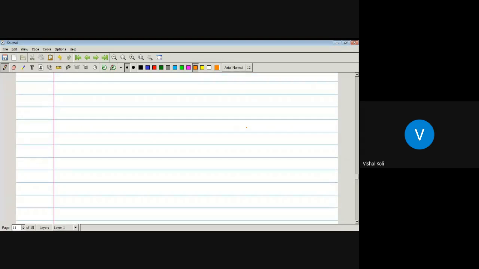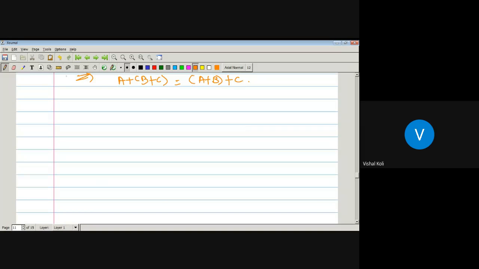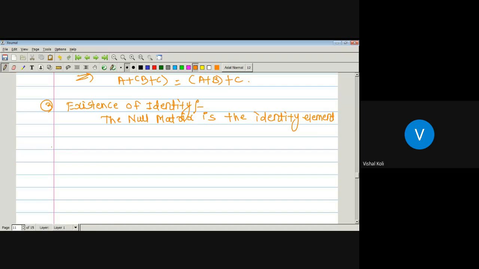Now the third one is nothing but the existence of identity. Third one, existence of identity. The null matrix is the identity element of matrix addition.